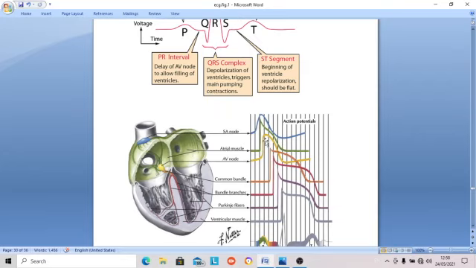So these are the action potentials of different parts of the cardiac muscle. The SA node is like this because the resting membrane potential is very low, and the threshold potential is -40 as you have seen. Slow diastolic depolarization: the resting membrane potential is never a straight line in the SA node. Again it fires an impulse like this.